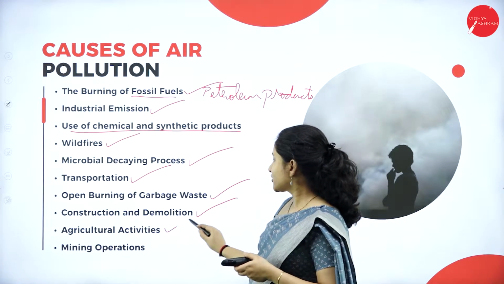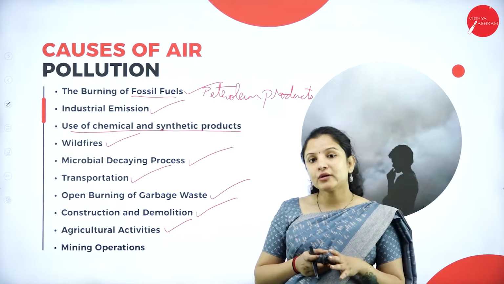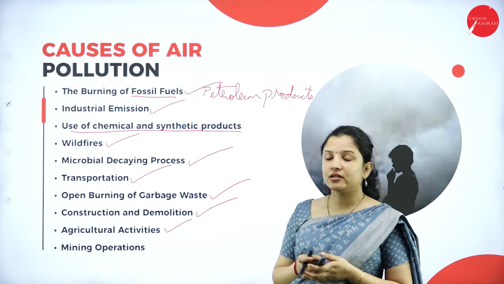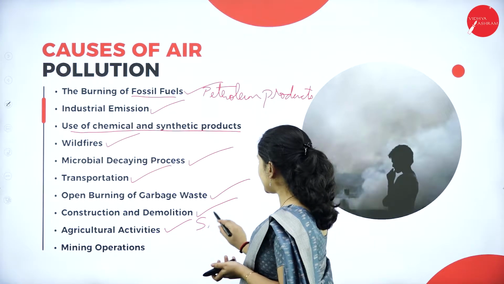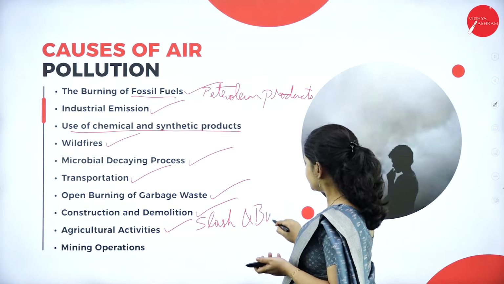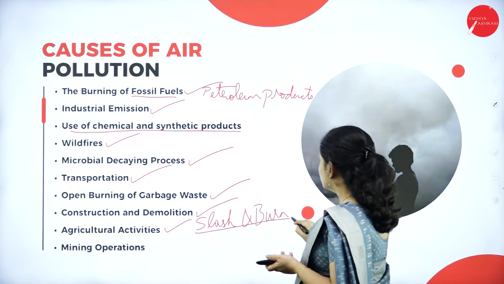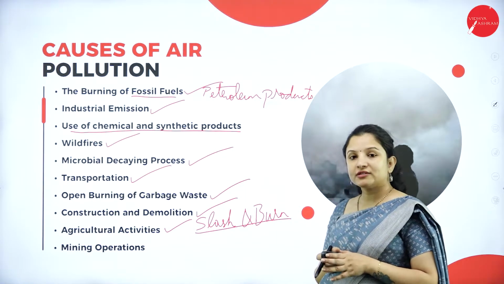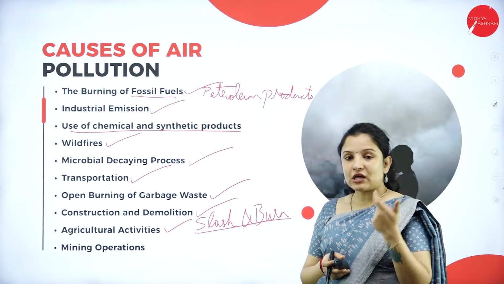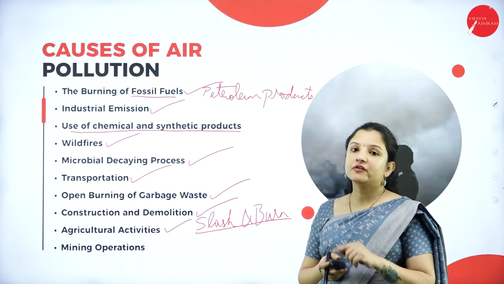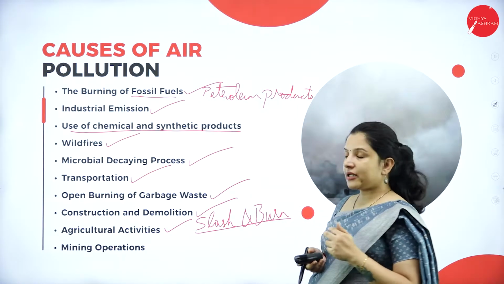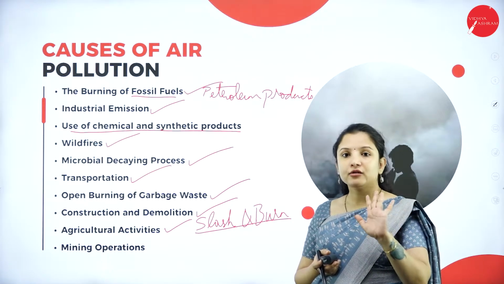Next is agricultural activities. So how can agricultural activities cause air pollution? One of the main reasons is slash and burn agriculture. There is a method called slash and burn agriculture. This was actually banned in the Punjab and Haryana regions, because the government thought it was also one of the reasons for the pollution in Delhi. So what they do in slash and burn agriculture is that one time they grow a crop.